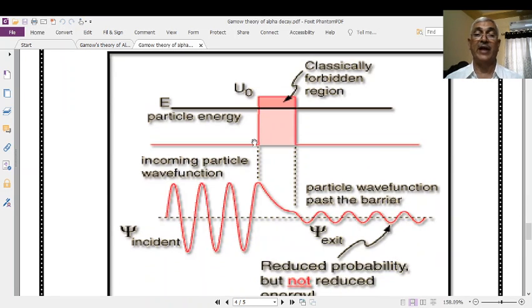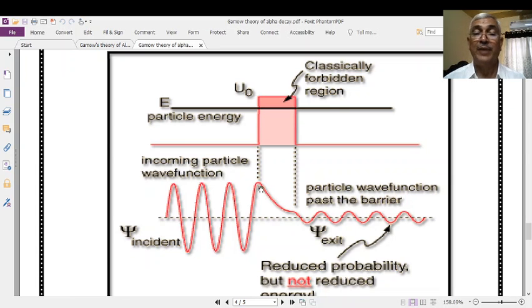Let this be a barrier. I will explain how tunneling takes place. A particle is moving and colliding with the barrier here. A particle is associated with a matter wave. When a beam of particles collides, their matter waves collide with the barrier, and there is always a possibility of the matter wave leaking or penetrating through the barrier.